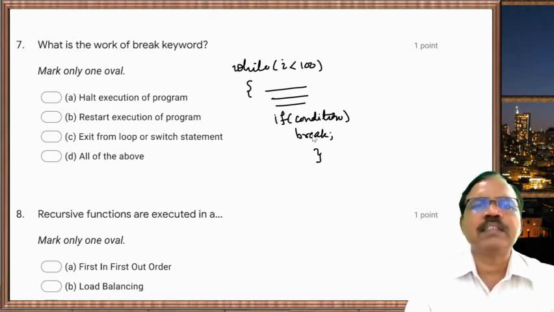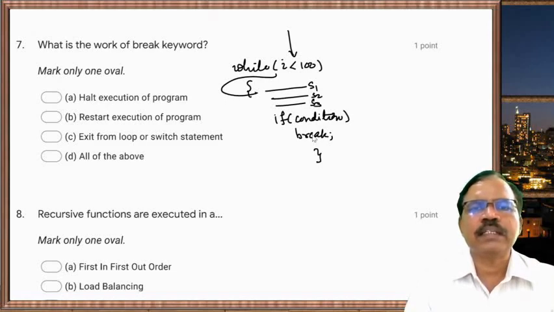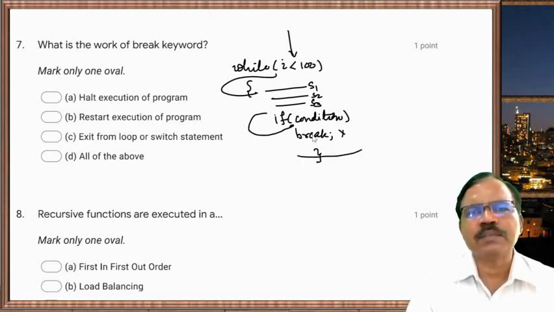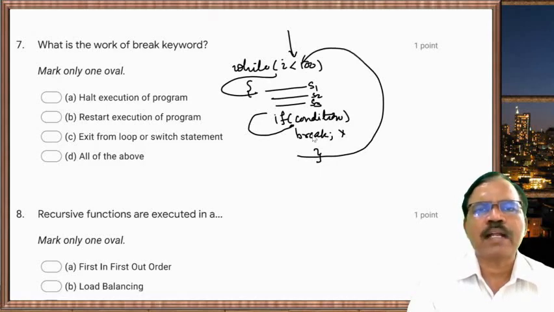So what happens in this case: when the condition is true, it enters the loop. The statements S1, S2, S3 are evaluated, and then it goes to check this condition. If the condition is false, break is not executed, it comes here and goes back.